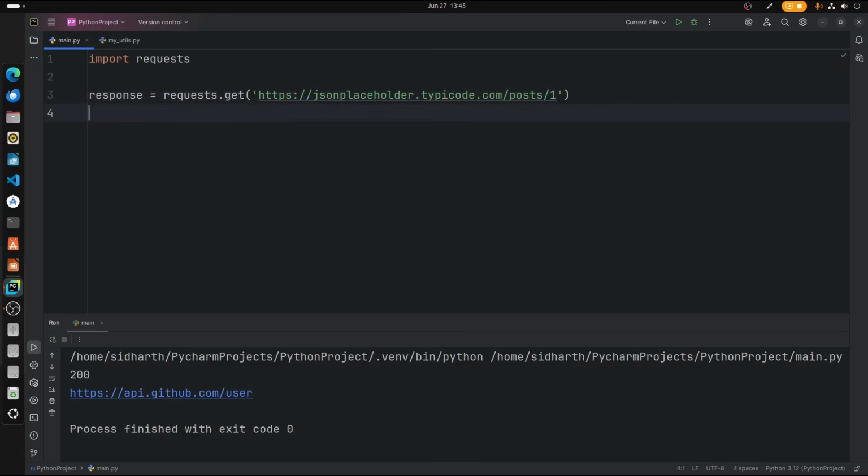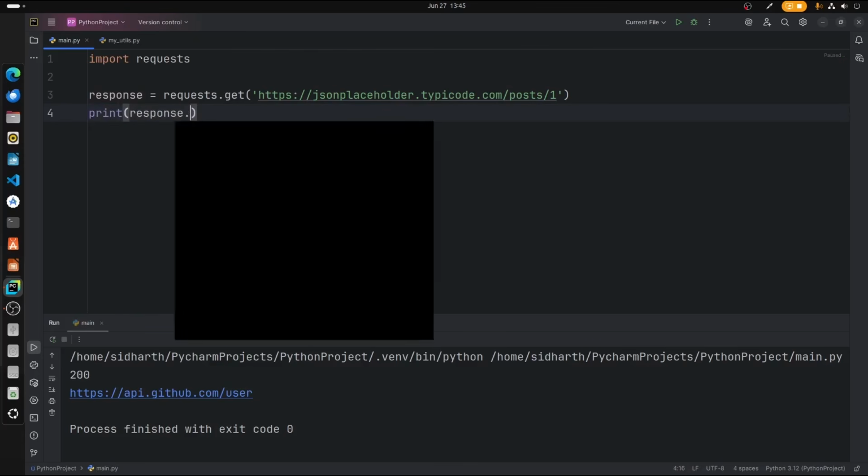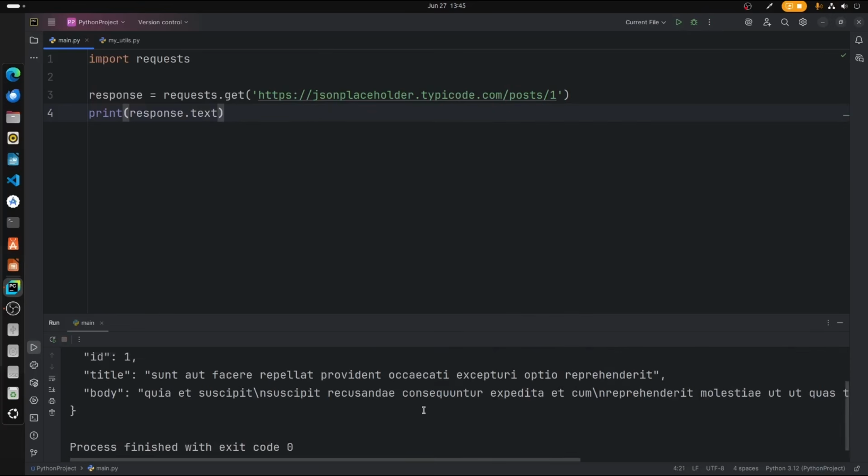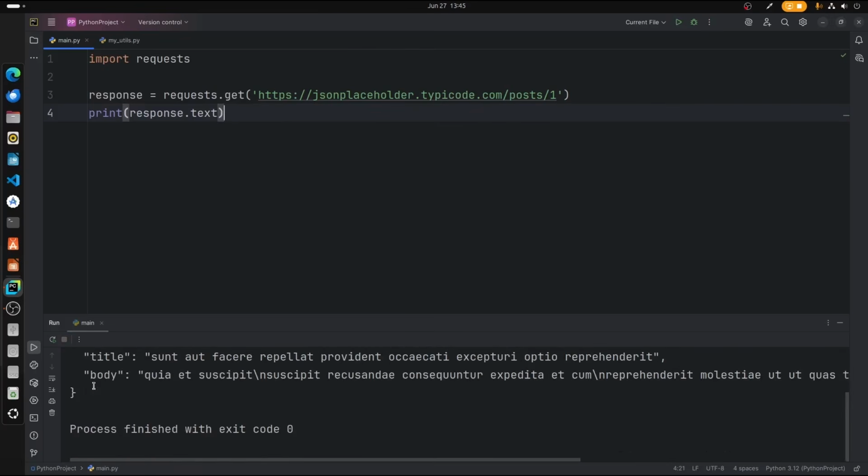Now I want to get the raw text of the response. For that you can type print response.text. If I run that, there we go, we get the raw response text.